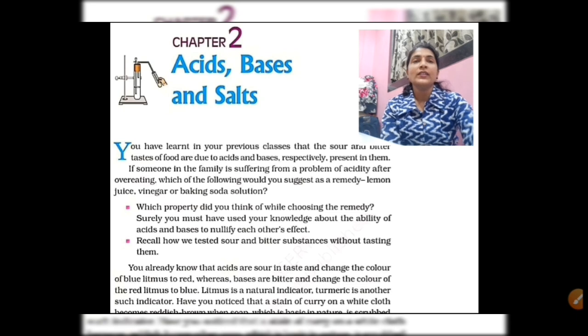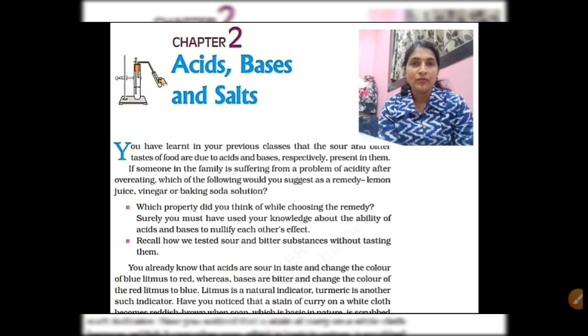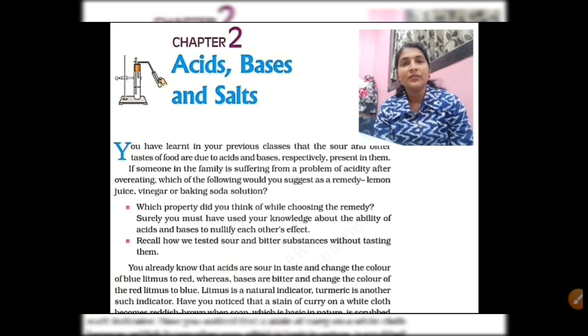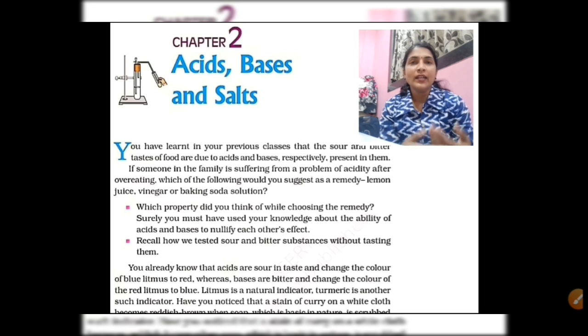Now here one situation is given: in our family, if someone gets their favorite food, then the person eats more and more, which is called overeating, and the person starts suffering from acidity, and then the person looks for a remedy to get relief from that acidity.